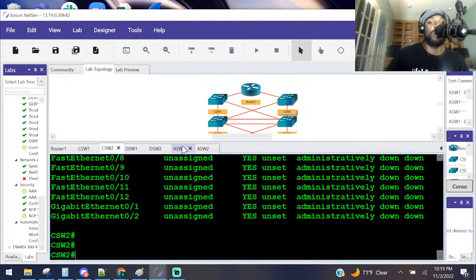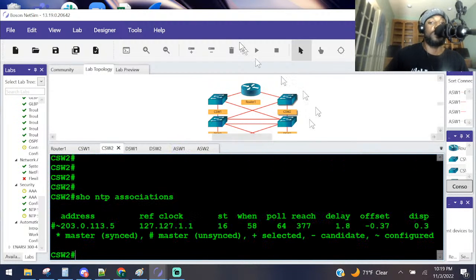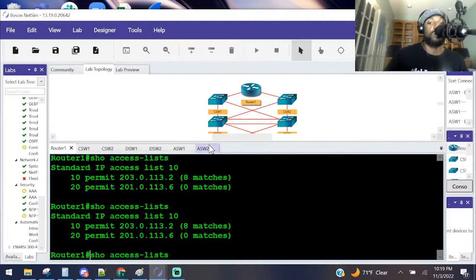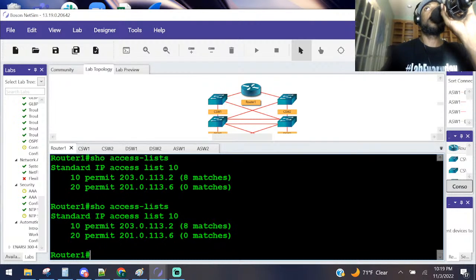How do we do that? We go on here. I believe we just do, let's do show NTP associations. Let's check the lists. We still don't have a match. Probably because we got to do the serve only thing, I think. Let's see. Modify. No, he's not synchronizing his time. On CSW1, configure an ACL. Let's see. Make sure. Hold on. Is he getting any matches? Let me look at that too.